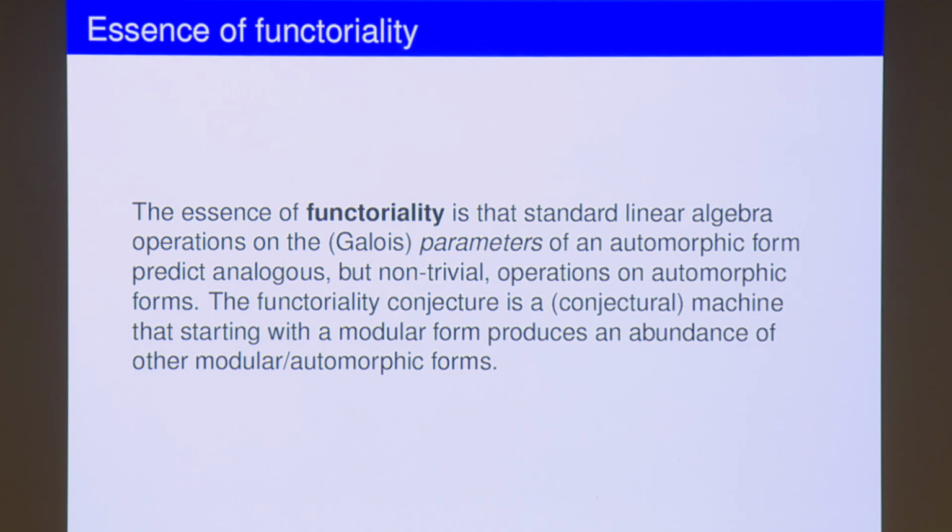Starting with the delta function, you should be able to generate an infinite series of modular forms associated to each of these symmetric powers, right? And the association will be that the L functions are the same. The L function of this m plus 1 dimensional object should be the L series of the mth symmetric power L function coming from the delta function, right? So that's the spirit of functoriality in this case.